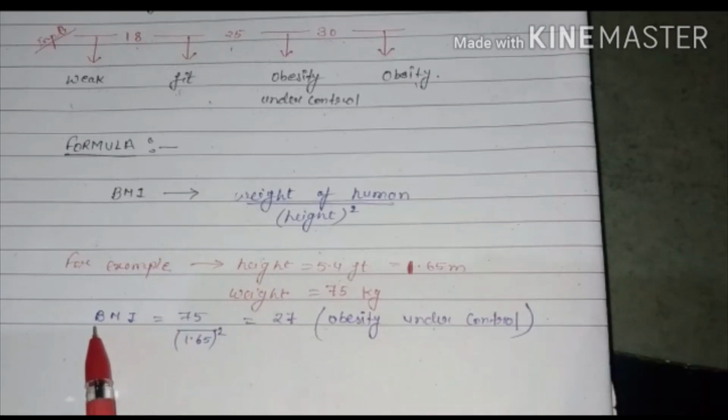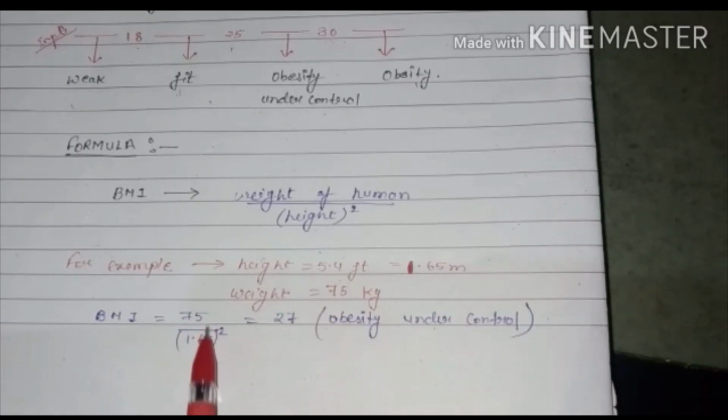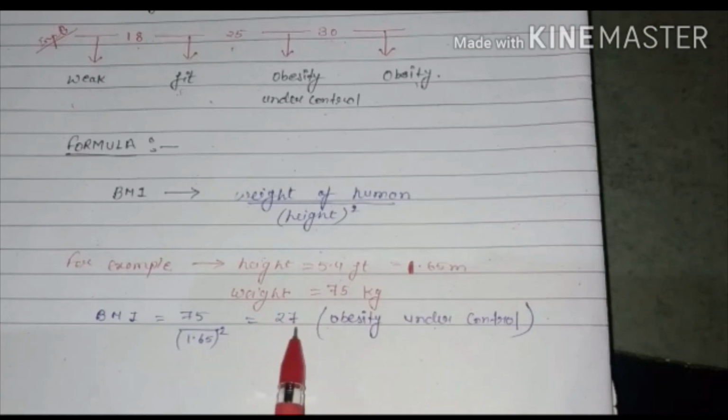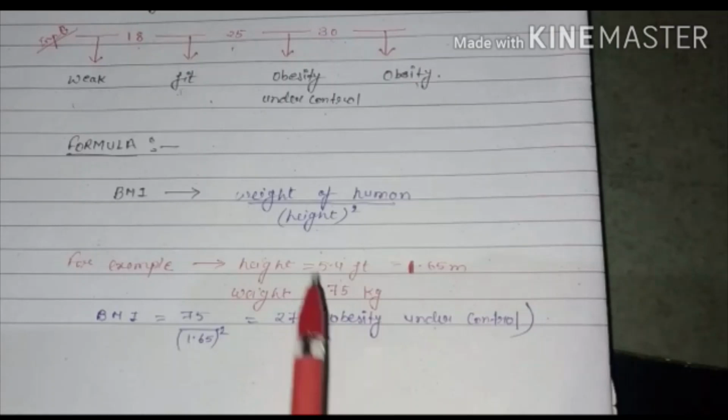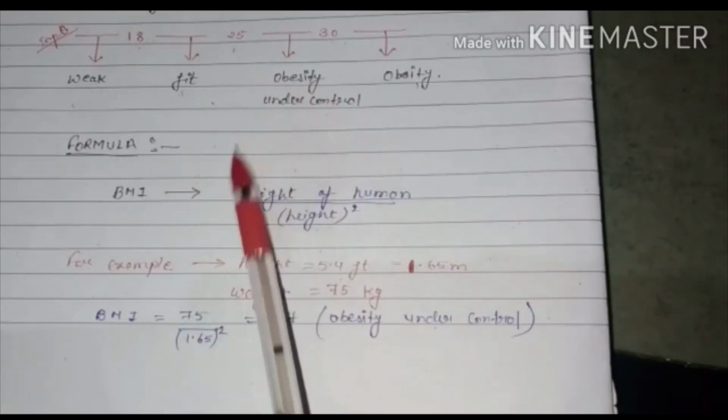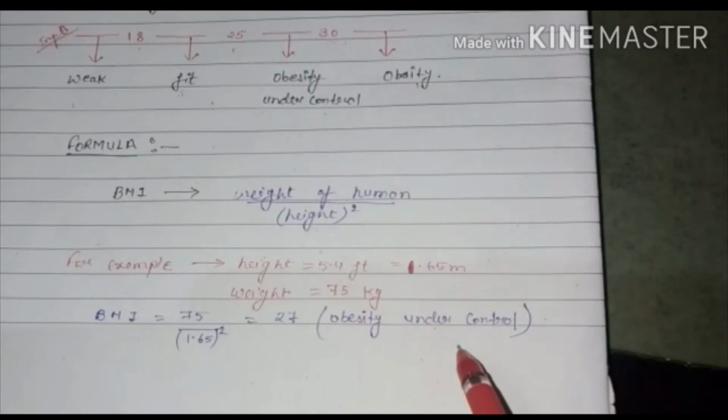Use the formula: weight divided by height squared, so 75 divided by 1.65 squared. Calculate it yourself and you will get about 27. Now remember the table: 27 comes between 25 and 30, that is, obesity under control. Got it? This is how you identify the body mass index and know whether obesity is there or not.